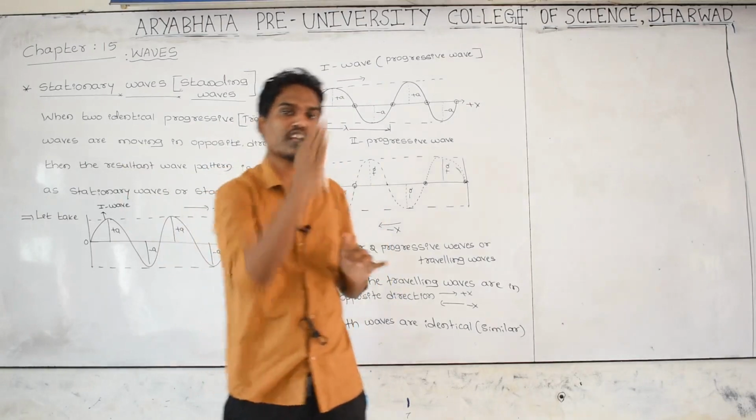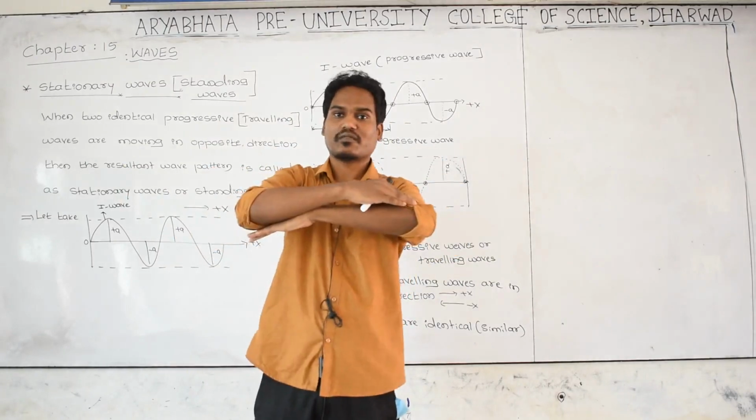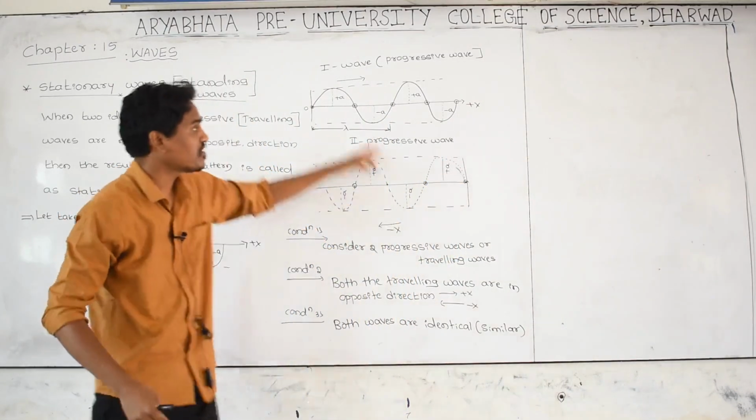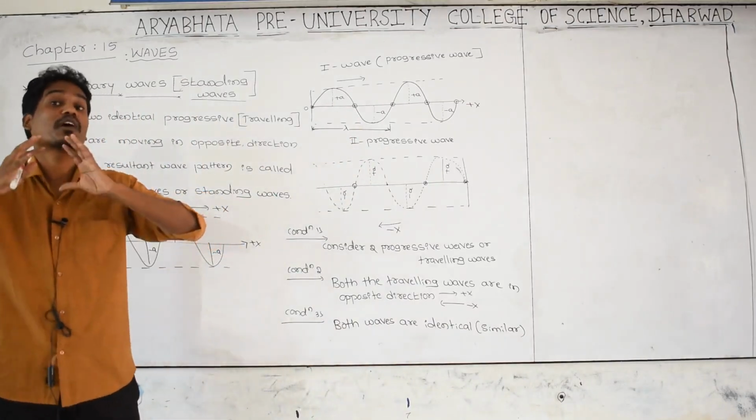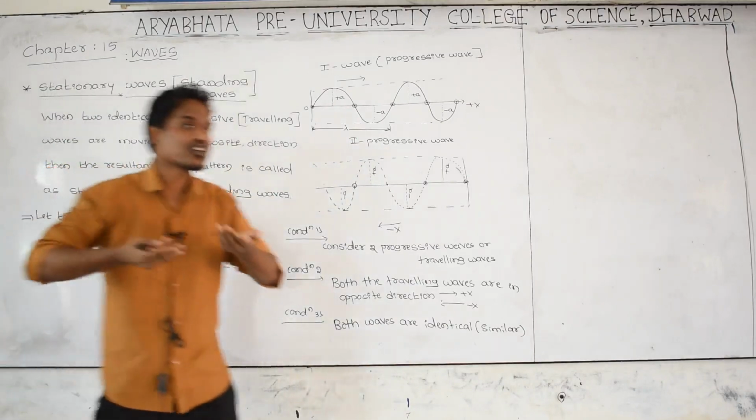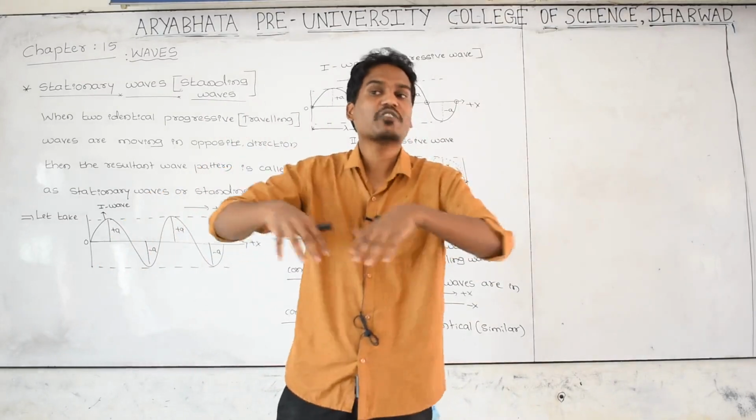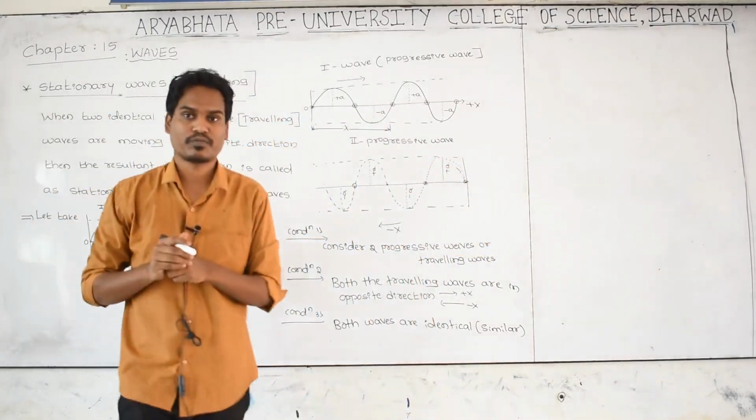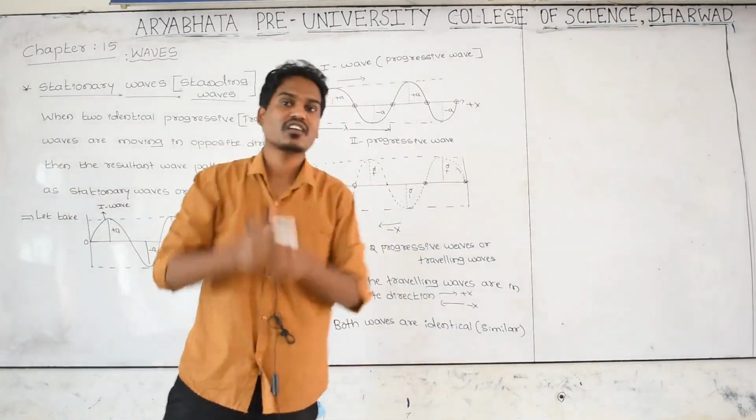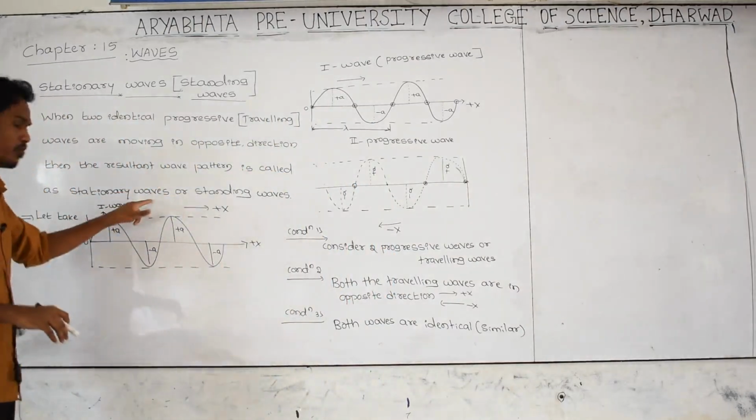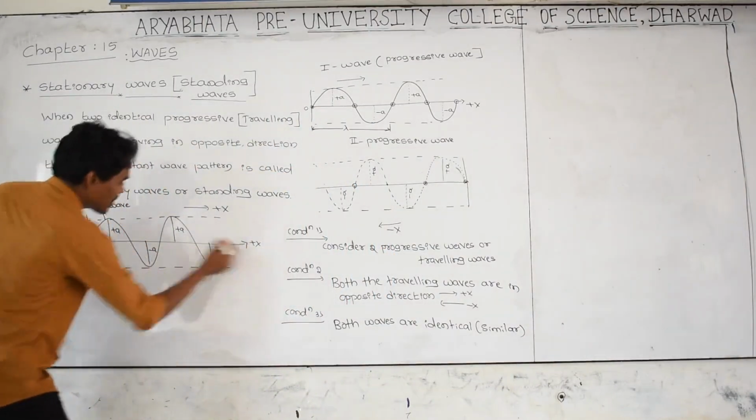First traveling wave is moving in positive x direction, second traveling wave moving opposite to the first wave, both are merging. What will happen if the first wave and second wave exactly merge or combine or superpose? Then you are observing a different shape of the wave. That different shape of the wave that you are observing is called a stationary wave. Let us take the first traveling wave, and the second traveling wave is coming in this direction.